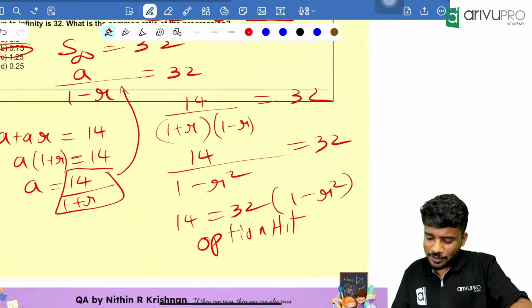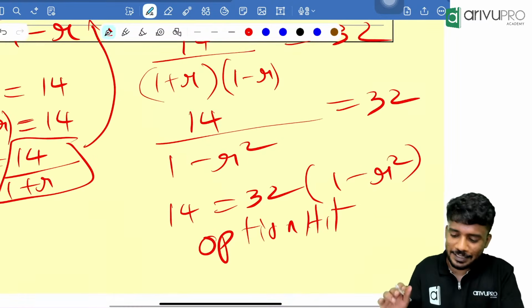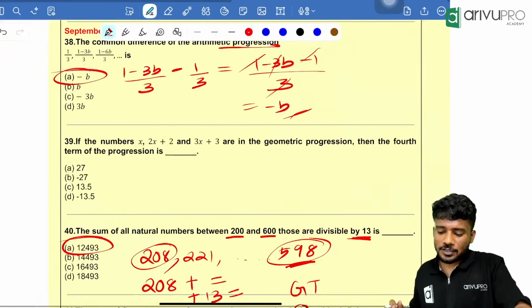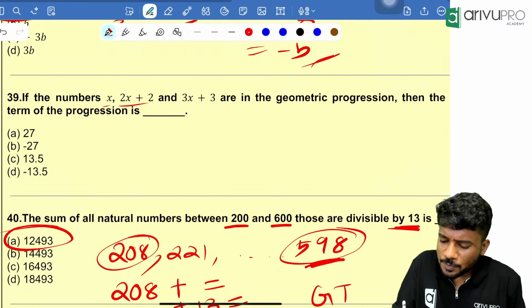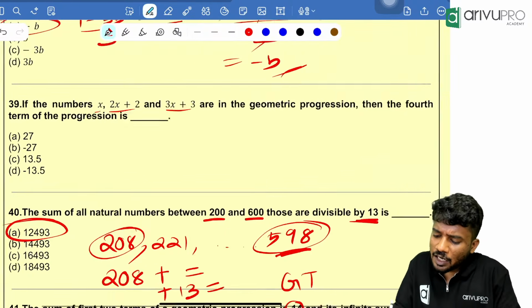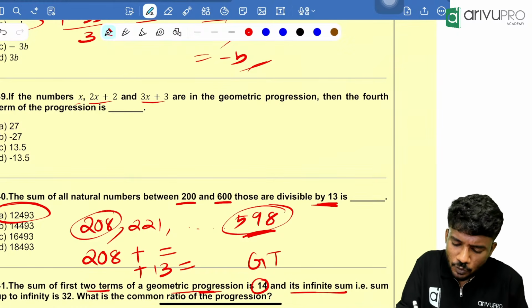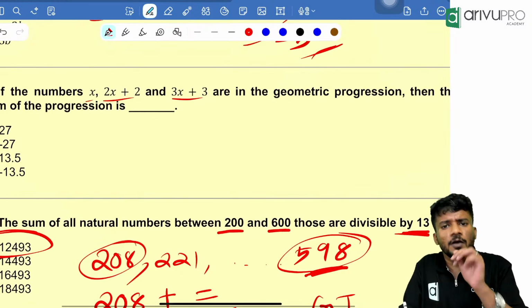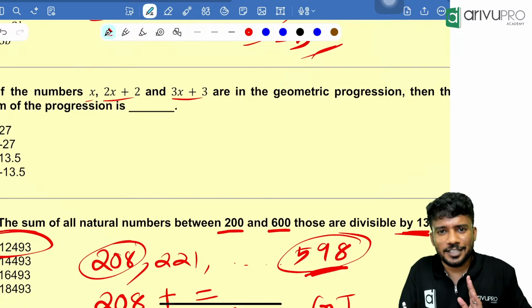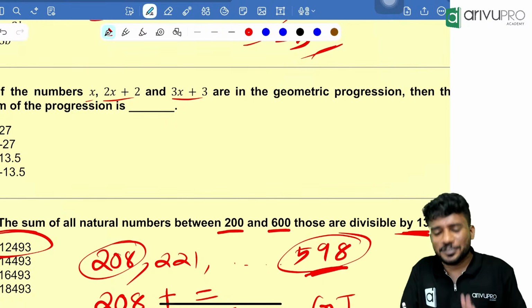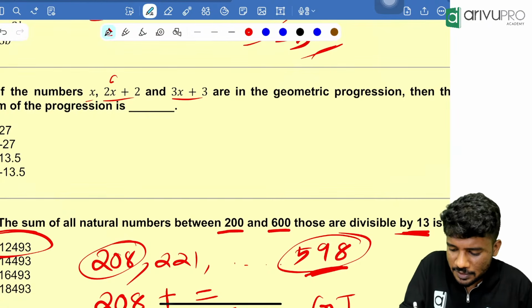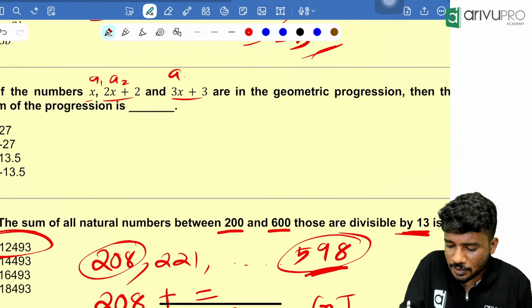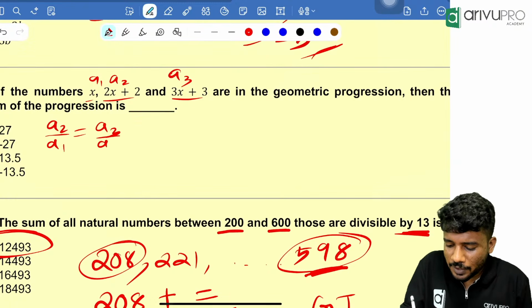We already solved the question paper. Now, people, the final question. Can we solve this? If the numbers x, 2x plus 2, 3x plus 3 are in geometric progression, then the fourth term is how much is the question. What is one thing we know about a geometric progression? Their common ratios are same. That means this is first term, this is second term, this is third term. So a2 divided by a1 is equal to a3 divided by a2.